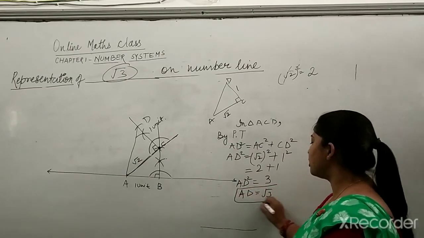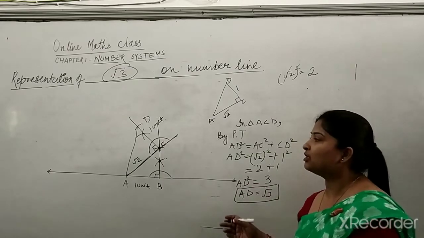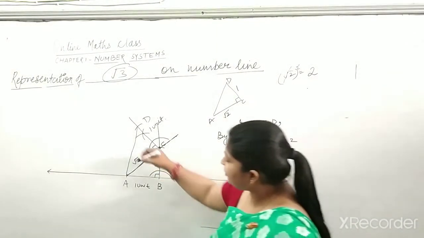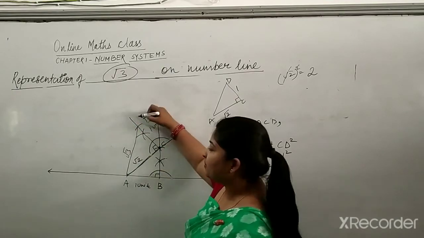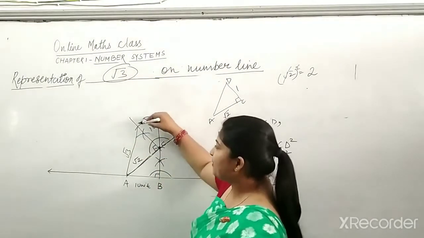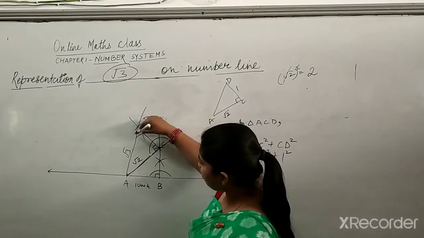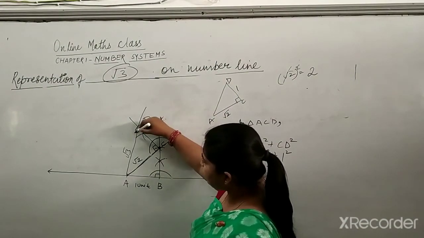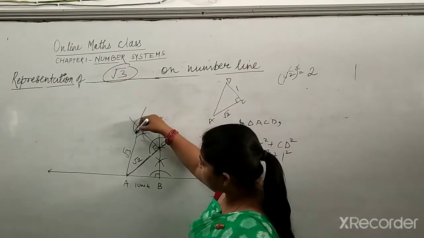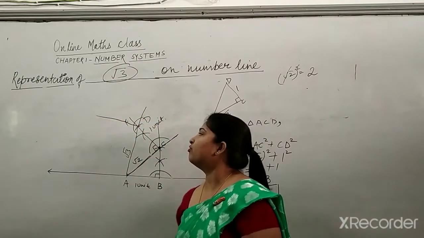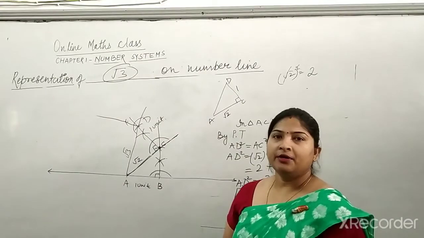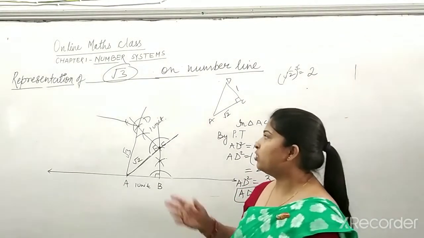So beta, this is the process to find any of the roots. Like here I have found for AD. The same way you can find further by making an angle of 90 degree on AD. Extend this point and then make an arc and a 90 degree angle. Same way you can go with further irrational numbers, whatever you want to make.